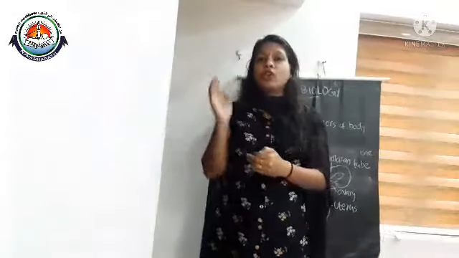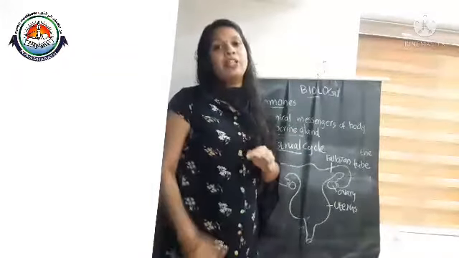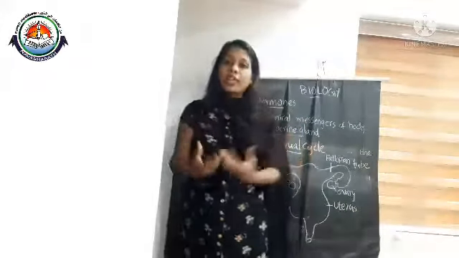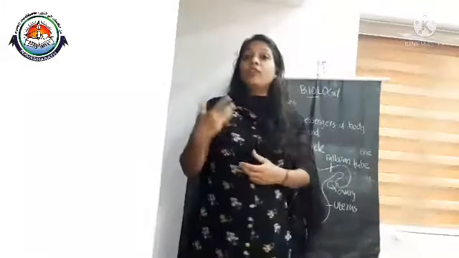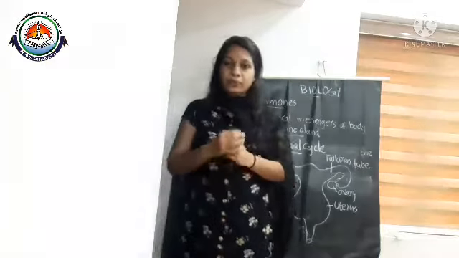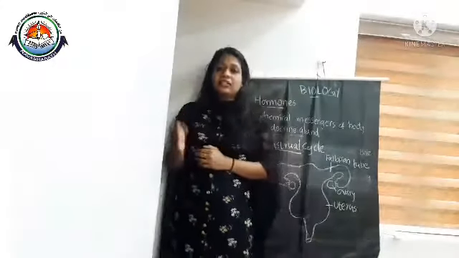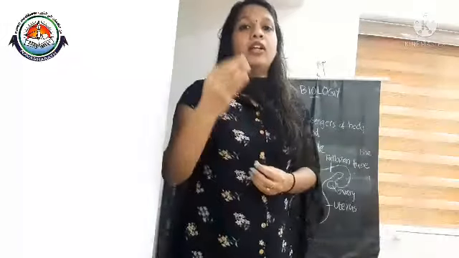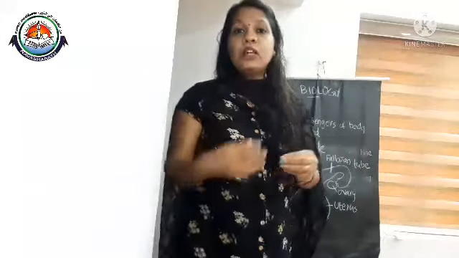And coming to the next most important topic of this chapter, that is the menstrual cycle. As we have already studied, human females have hundreds of eggs when they are born itself. Even a girl child has hundreds of eggs in the ovary. So when the girl attains sexual maturity, that means when the girl is at the stage of puberty, every month, in every 28 to 30 days gap, the ovaries start releasing ovum.